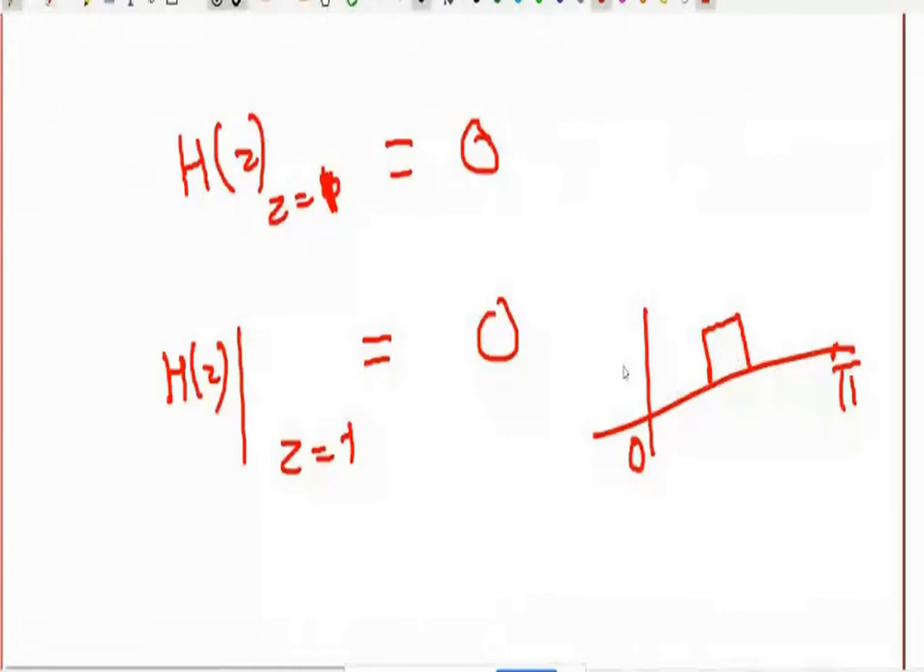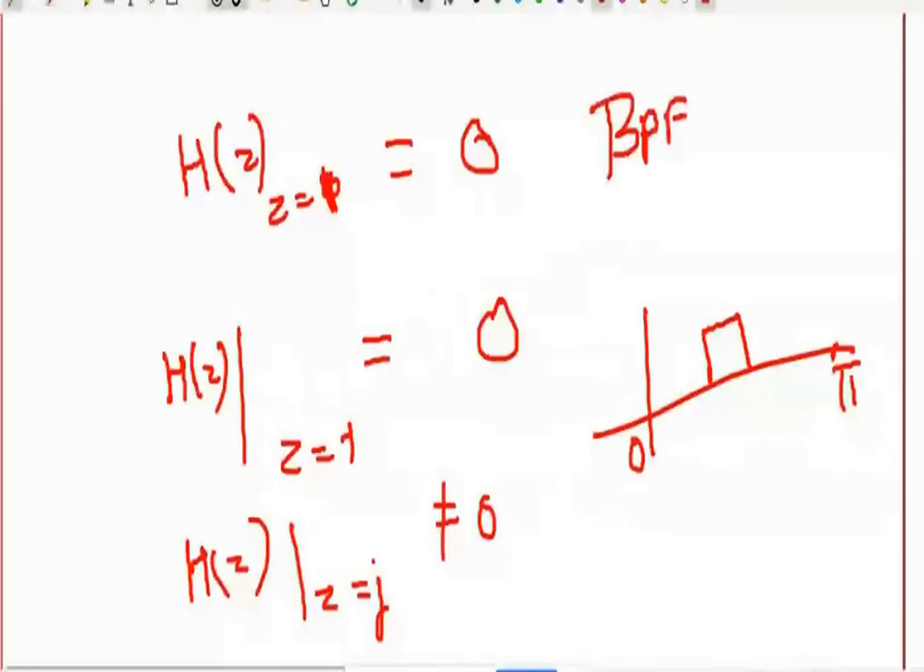For that you are supposed to check one mid frequency also. That means omega equal to pi by 2. You should check at mid frequency also. H of z at z equal to j must be non-zero. That means it is passing mid frequency. It is not passing low frequency, it is not passing high frequency, it is passing a mid frequency, that means it is nothing but a band pass filter.